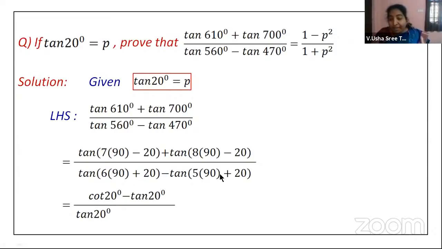Now, this is 5 into 90 plus 20. That means in which quadrant is it falling? It is in the 2nd quadrant. In the 2nd quadrant, tan is negative. And at the same time, this is an odd number. Therefore, you will get a co-function. Already you have a minus, right? And this is minus cot 20 degrees. So minus of minus gives you plus.